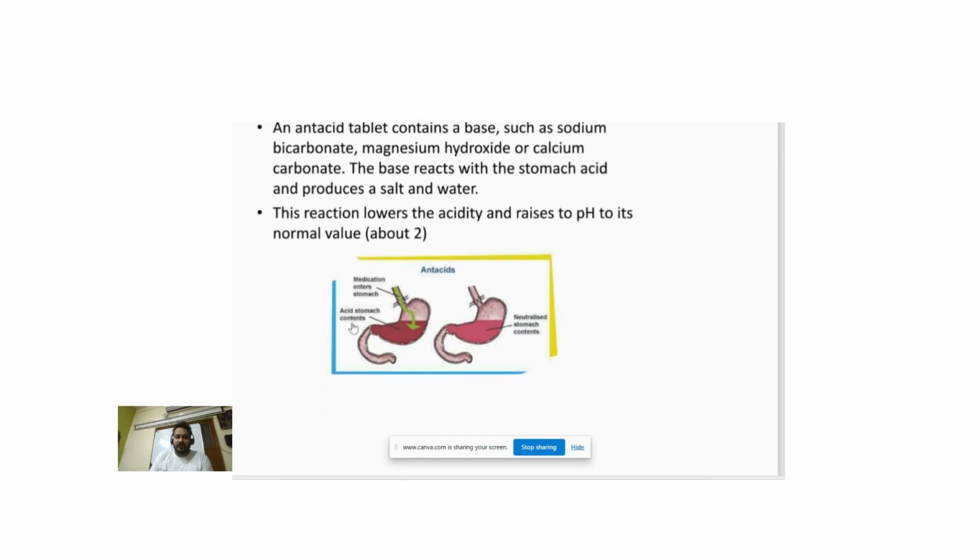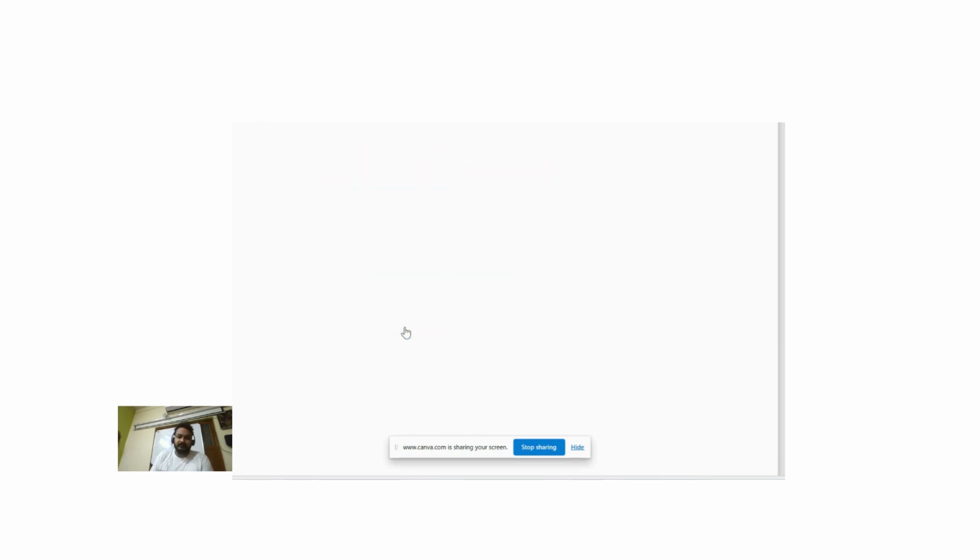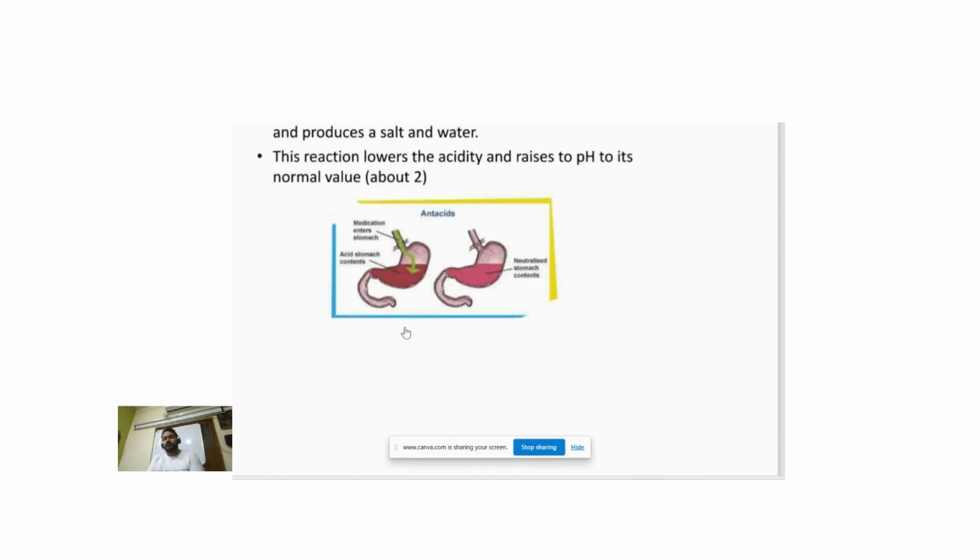Here you can see the stomach, and the lining of the stomach secretes acid. If acidity is high, we use an antacid to neutralize this acid. So here we have discussed the concept of acid-base theory given by Arrhenius, and also we have seen the antacid drugs which are used to neutralize the acid, and are used in treatment of constipation and acidity problems.